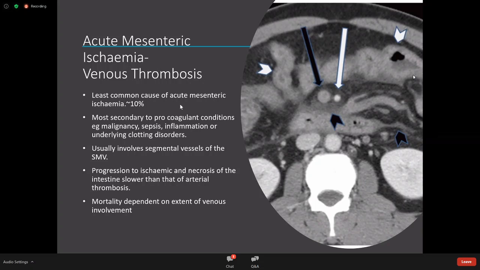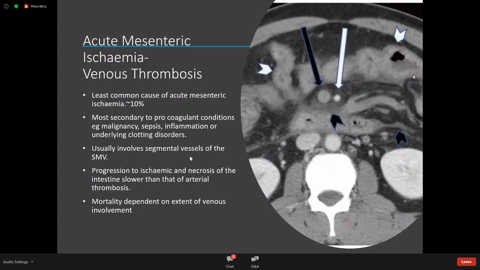So this is the least common cause of acute mesenteric ischemia. We maybe see in Oxford one of these maybe once or twice a year, probably. And it's mostly secondary to things that give you clots. So malignancy, sepsis, inflammation, or, I think my experience would be, in the tummy. You see it more commonly where people have inflammation in the tummy, say, for example, with pancreatitis, sometimes diverticulitis.